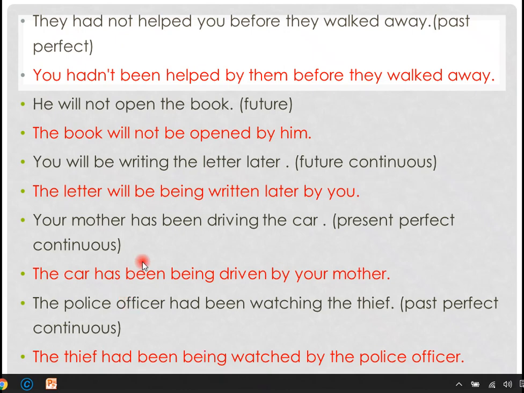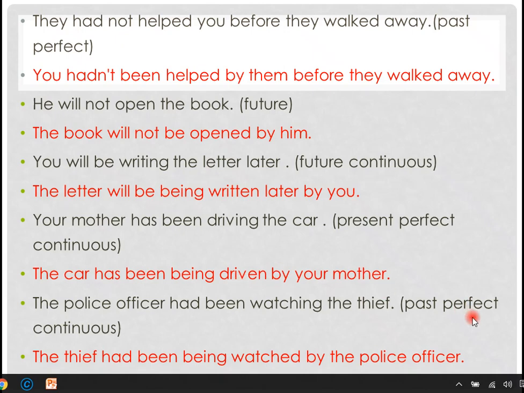Sorry, I corrected: it should be your mother has been driving the car, and it becomes the car has been being driven, because I have perfect tense, continuous tense, and driven belongs to the passive voice.